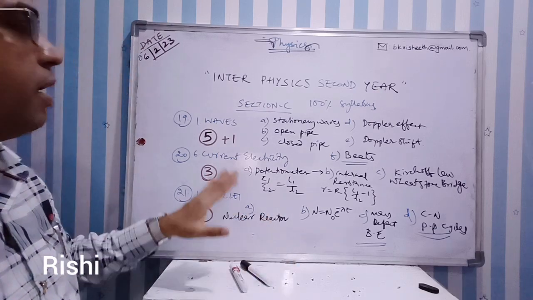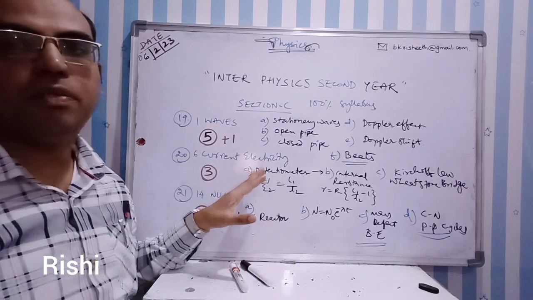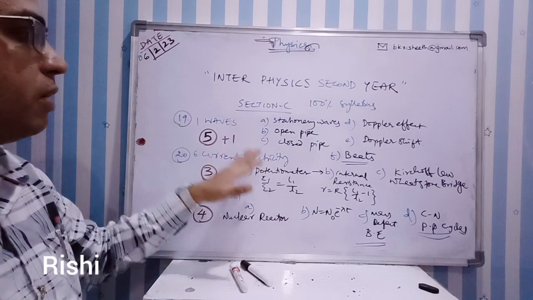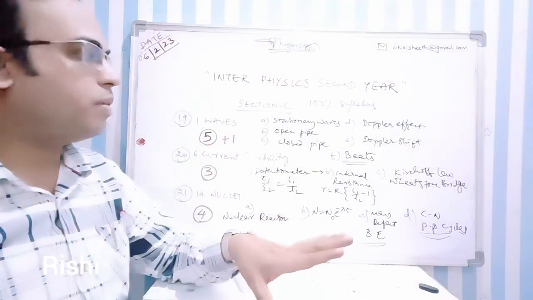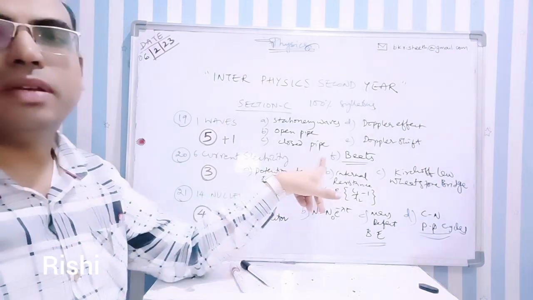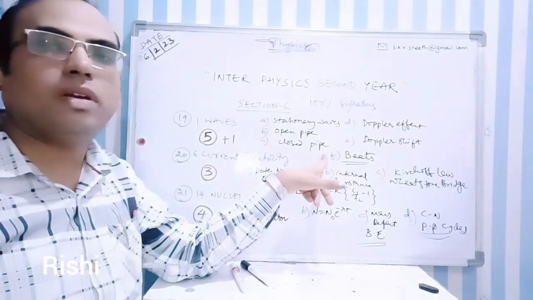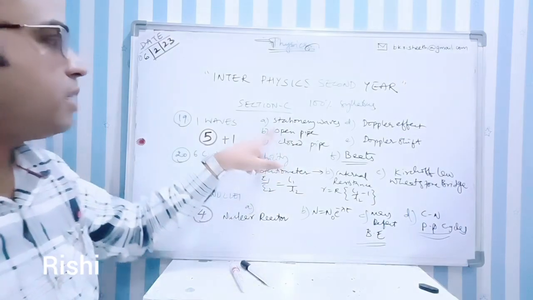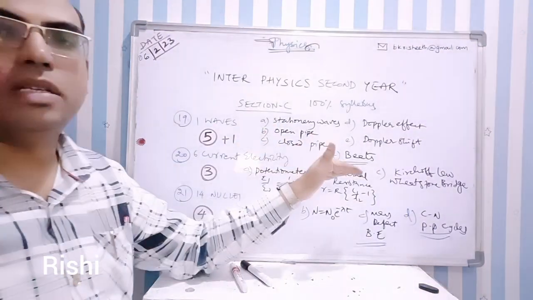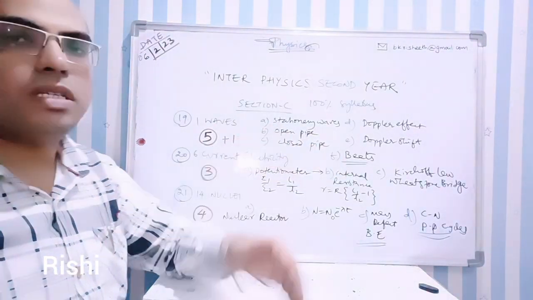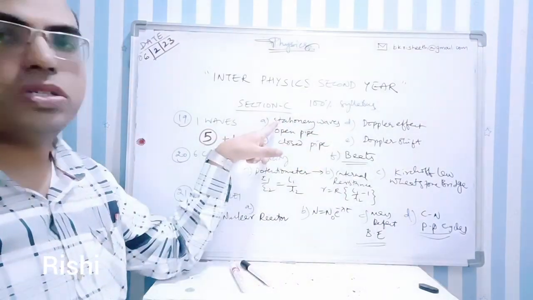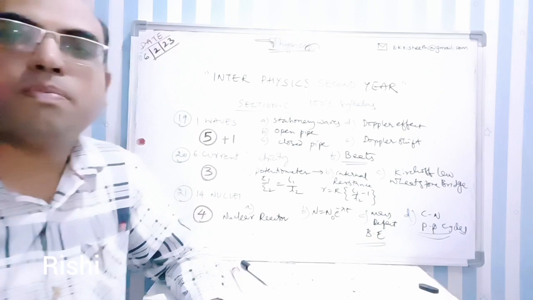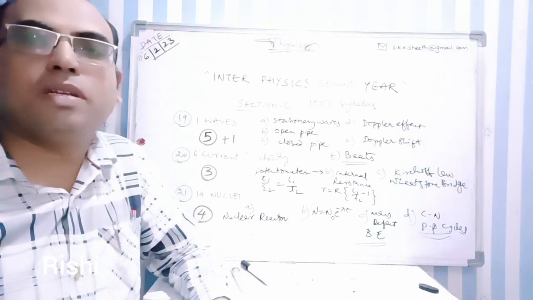So you should attempt any two, but it is better to be perfect with all the questions which I have given now. So in the first chapter you have generally 5 LAQs. Beats you should read at last, because beats are also included in long answer questions. But only if you are perfect should you go for beats. Otherwise, if you see the previous papers, you are expecting only from these chapters: stationary waves, open pipe, closed pipe, Doppler effect and Doppler shift.